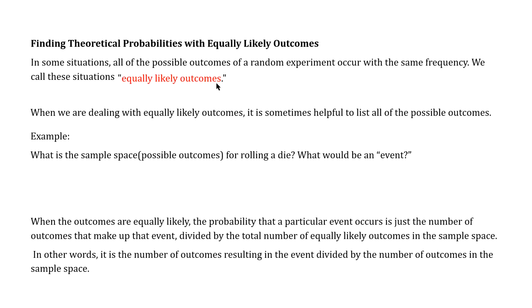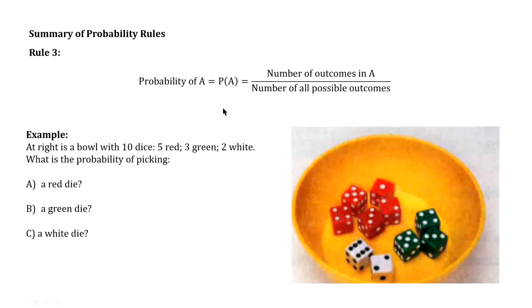So when outcomes are equally likely, the probability that each event occurs is just the number of outcomes that make up that event divided by the total number of likely outcomes. So it's really just a fraction, and that's why we talk about it as a fraction. Looking at probability rule number 3, it's the number of outcomes in our event A divided by the total possible outcomes.